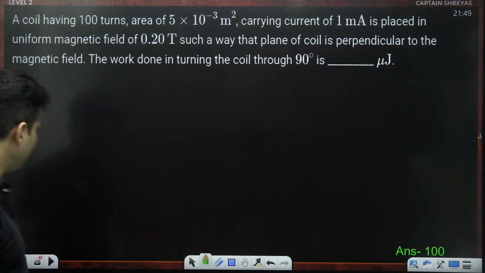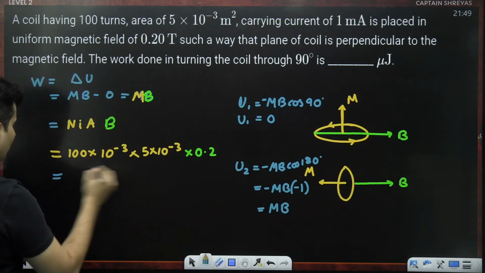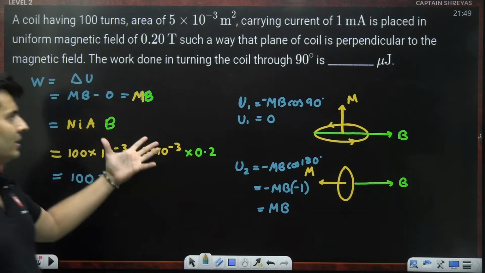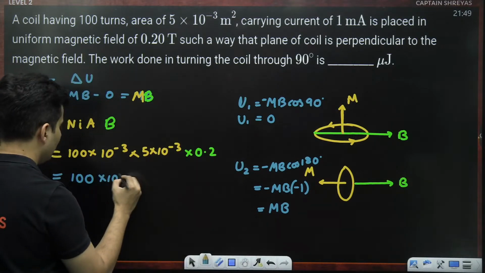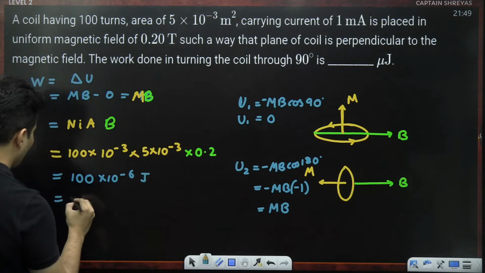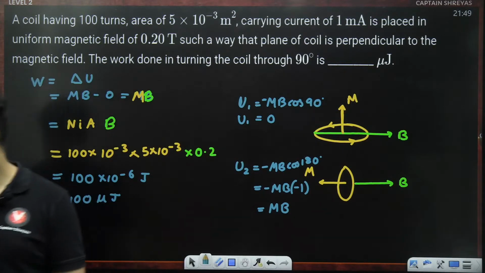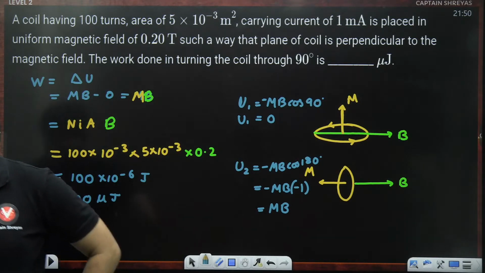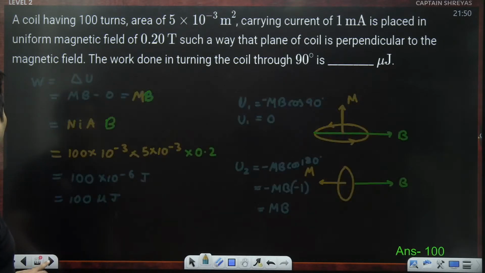So yes, 100. That feels correct. It should be some power of 10 only. It comes out as just 100 joules. So that is the amount of energy which is required. Actually, it is in micro. So basically 100 into 10 to the power minus 6 joules. So it will be 100 micro joules. Is that okay, guys? Shall we go to the next question? Yep, everybody with me? Okay, let's go to the next question.